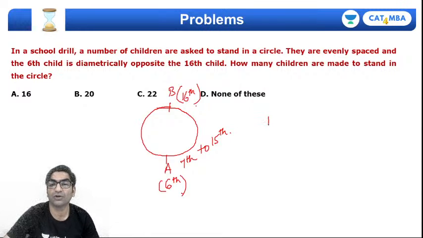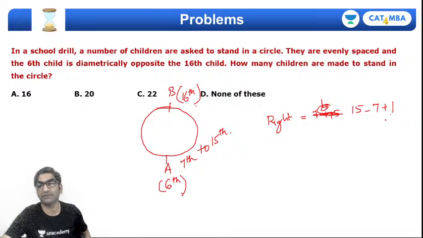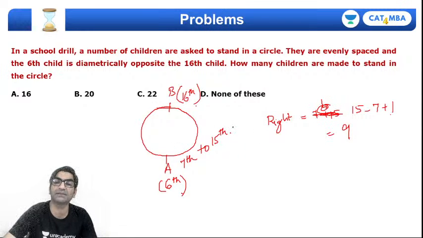So on the right hand side you have 15 minus 7 plus 1, that is, B minus A plus 1, right? 15 minus 7 is 8. 8 plus 1 is 9. So on the right hand side, if you have 9 people sitting, then on the left also you should have 9 people sitting.